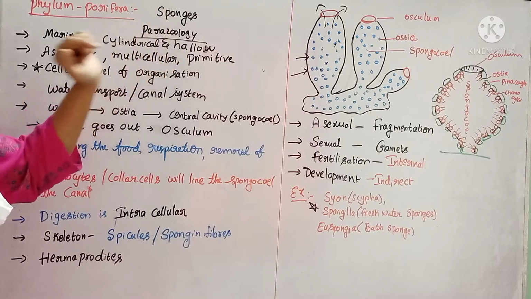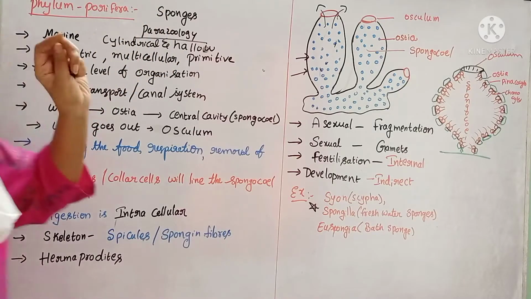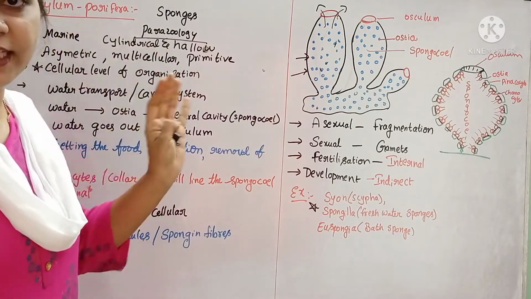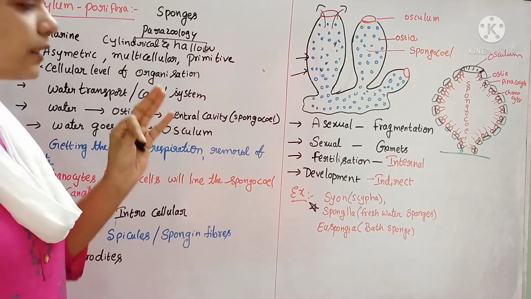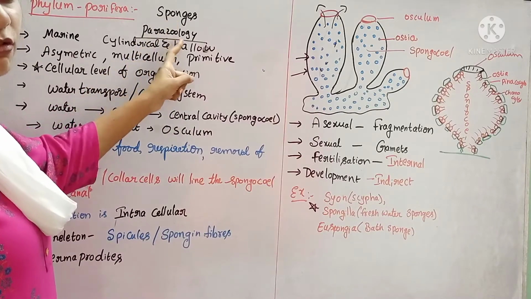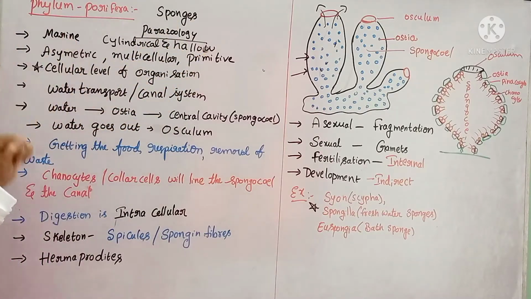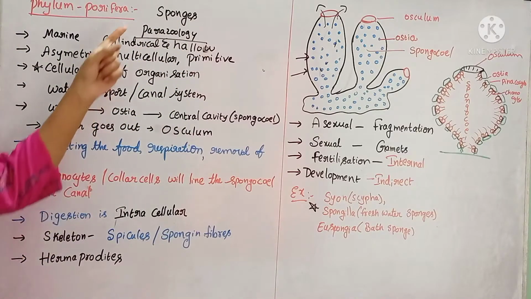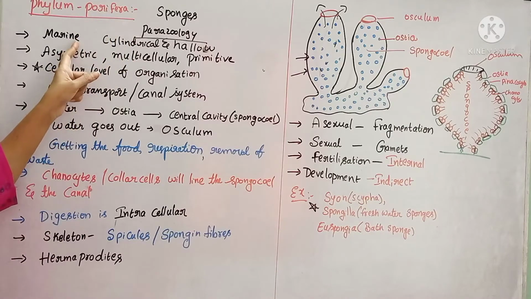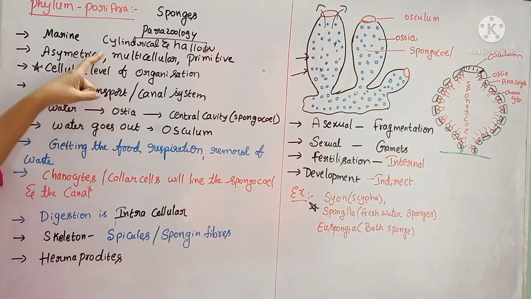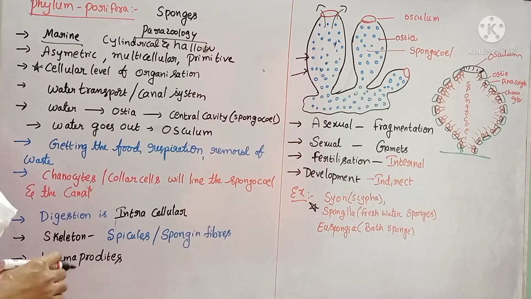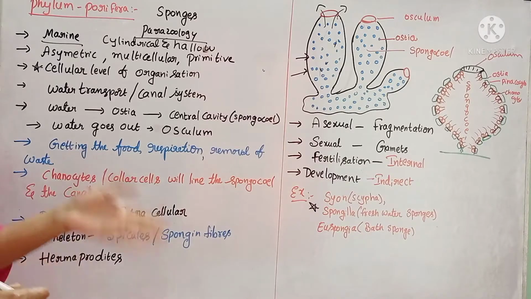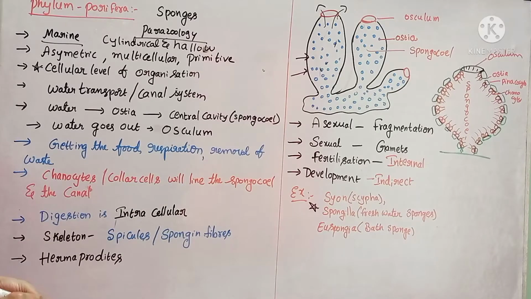Parazoology is the study of sponges, like zoology and botany. The study of plants is called botany, and the study of animals is called zoology. Like that, the study of sponges is called parazoology. And these sponges are mainly aquatic animals, that too mostly marine. Marine means they live in the sea water, and most of them are marine only. A few members are present in fresh water also.